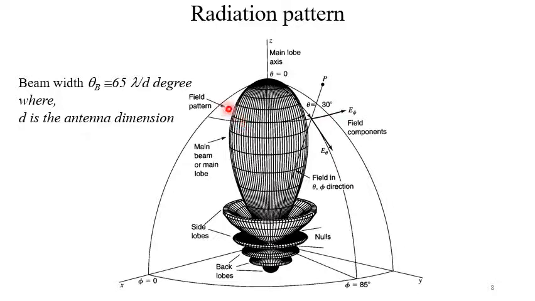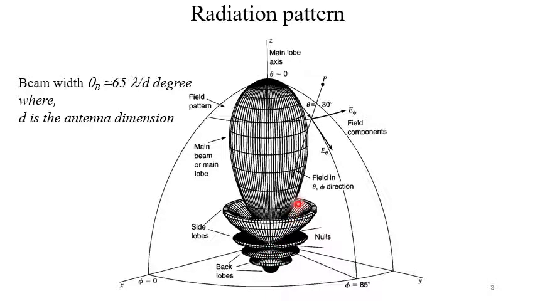So these points are called the half power points, the points where the power is half of the peak value. So two half power points make a certain angle at the center or origin. That angle is the half power beam width.